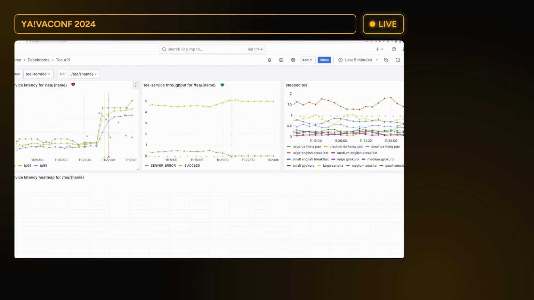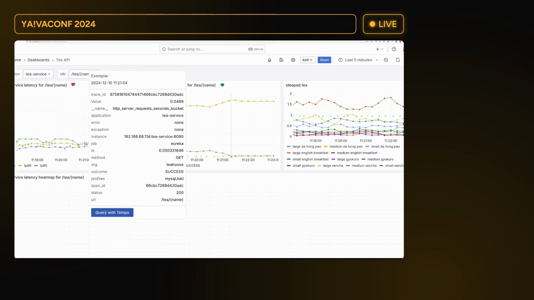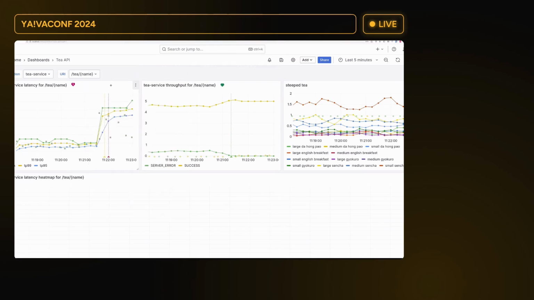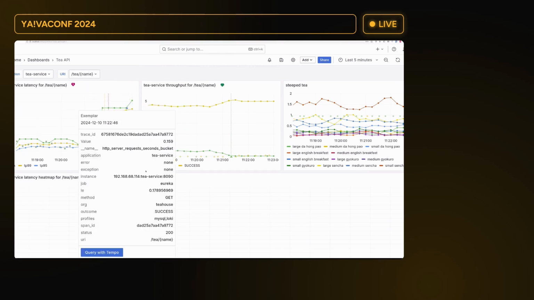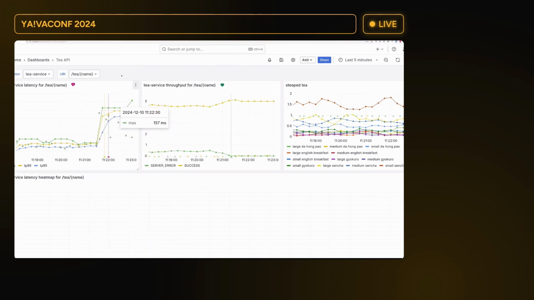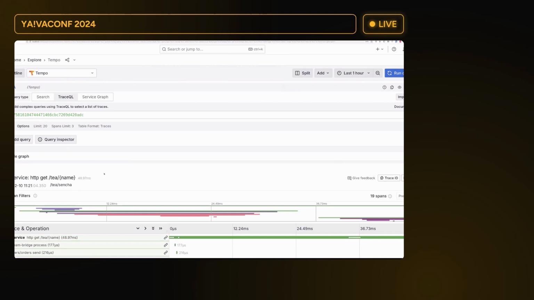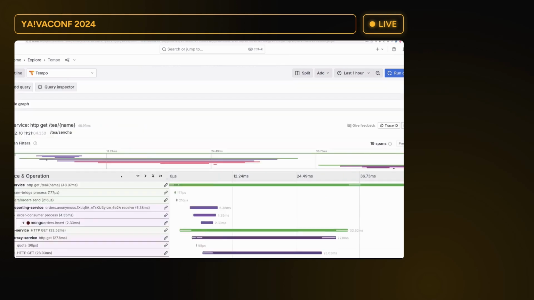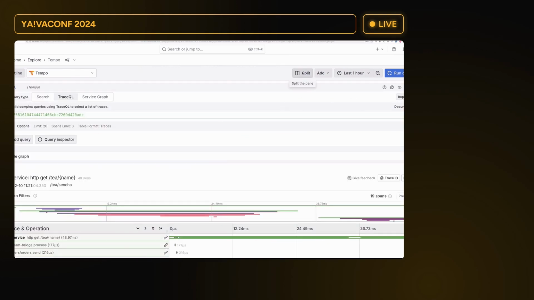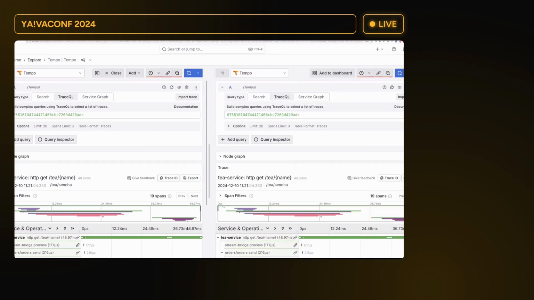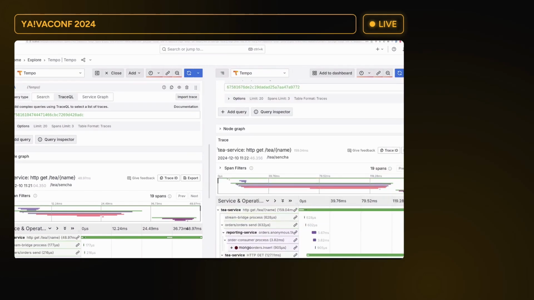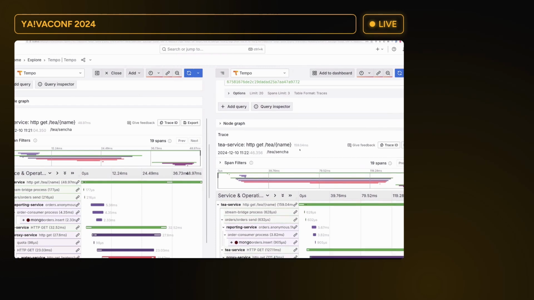Because we can take a look at a trace from the past when everything was fine, and we can compare it to the trace from the situation where something went wrong. So here we have the 50 millisecond positive scenario, let's call it like this. If we split the view, now we can compare it to the not so great example,